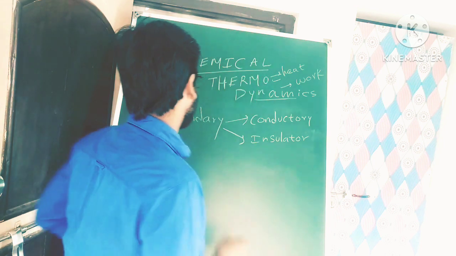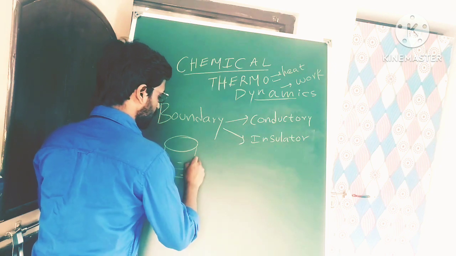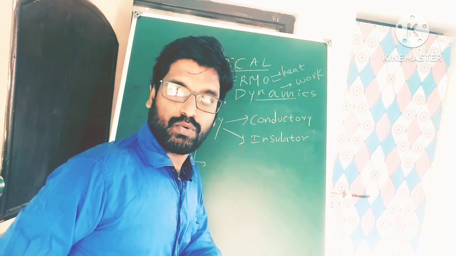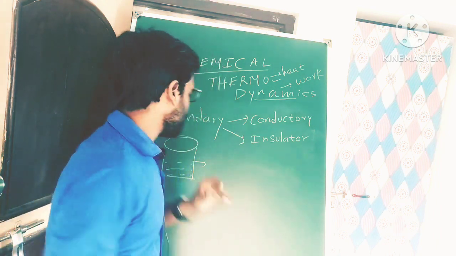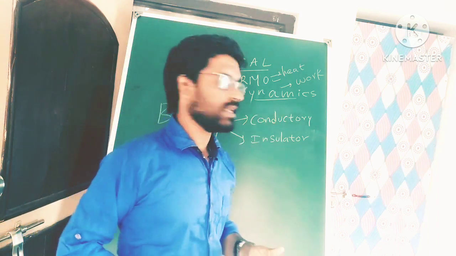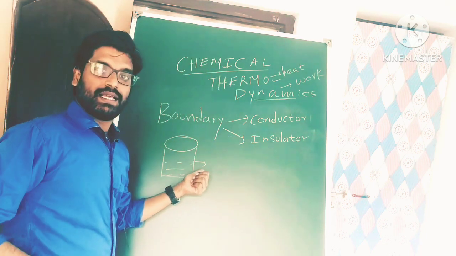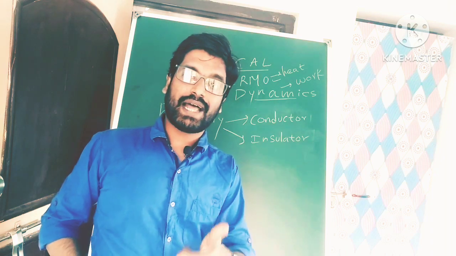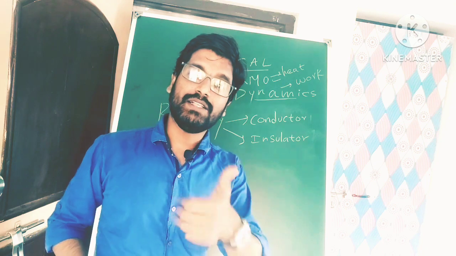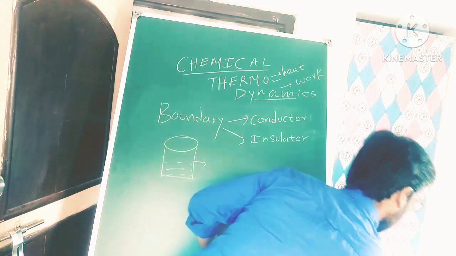Suppose I am taking this beaker again. If this boundary can allow heat to transfer from the system to the surrounding and from the surrounding to the system, this is called conductor boundary. If this boundary is not allowing heat to transfer from the system to the surrounding, it is called insulator boundary. Clear?